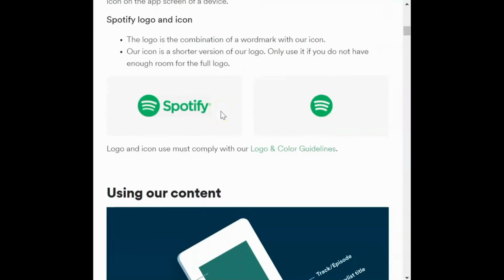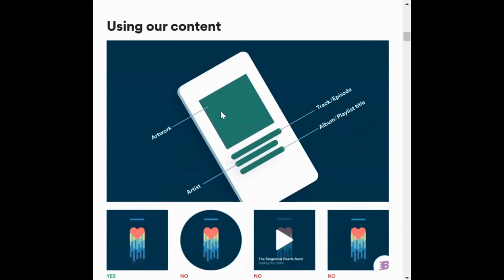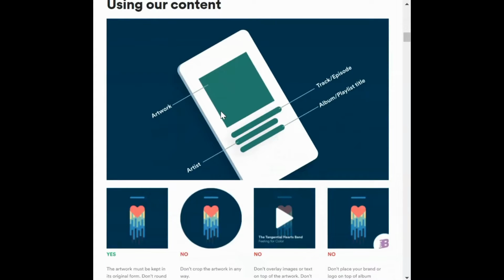Here you can see at the bottom that it has very clear-cut rules on how everything should be structured, so that there's consistency when someone goes on Spotify's app. Whatever app you go through, you'll be finding very good consistency. Another thing you can do is, if you open up your phone, I'm 100% sure that the content would be pretty much the same as the structure that you can see here.